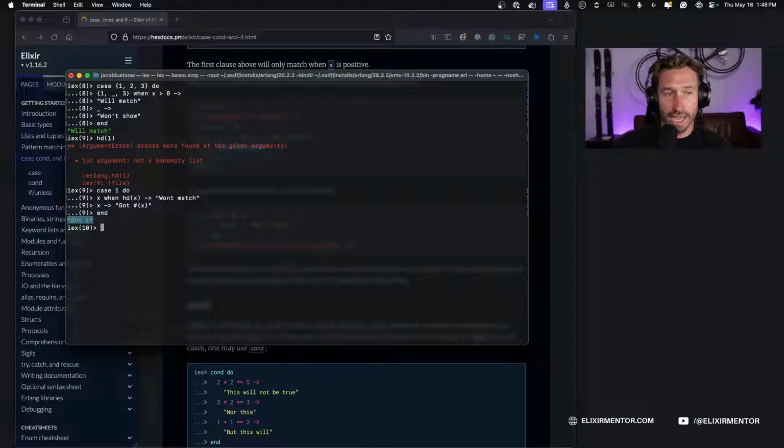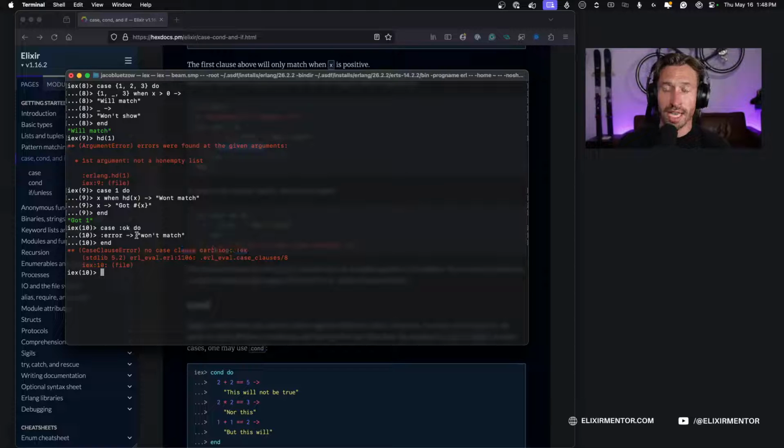If none of these clauses match, an error is raised. So if we create a case statement that we're looking for the atom :ok, and we only have an error case, won't match. Obviously, it doesn't have a case, so we get a case clause error. So no case clause matching :ok. And the Elixir language server will yell at you if you do this. It even warns you if you have cases that are never being met. So those are good things to be aware of.